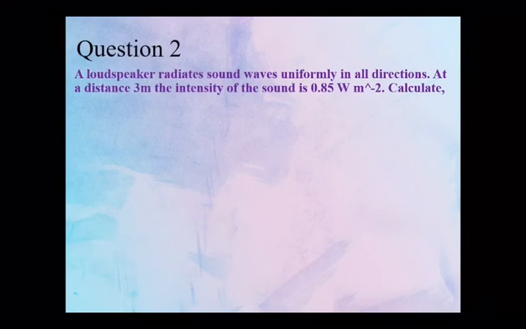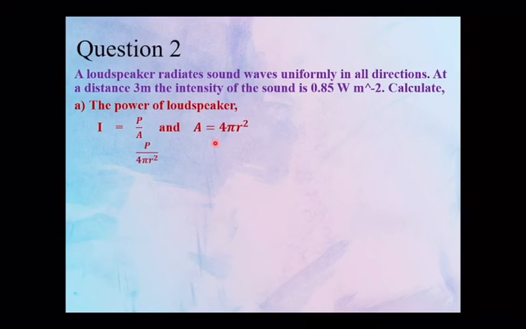Next, question 2. The question given is: a loudspeaker radiates sound waves uniformly in all directions. At a distance of 3 meters, the intensity of the sound is 0.85 watt per meter squared. Calculate the power of the loudspeaker. We need to use the formula of intensity again, which is I equals P over A, and A equals 4 pi r squared.